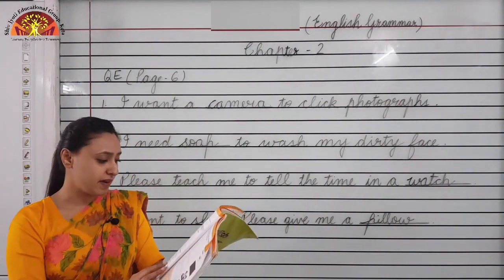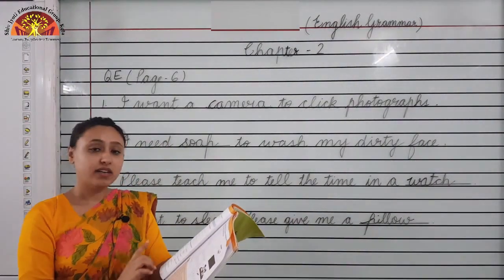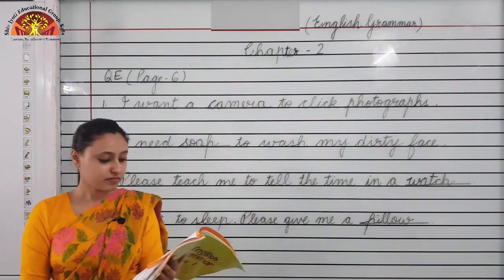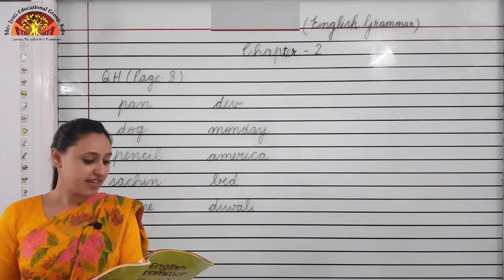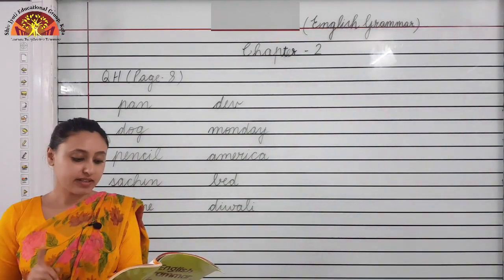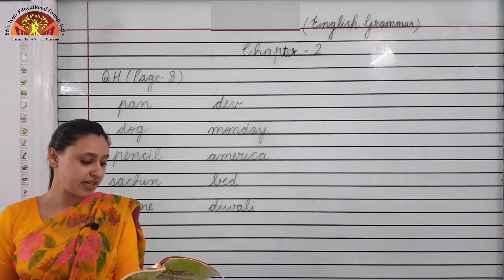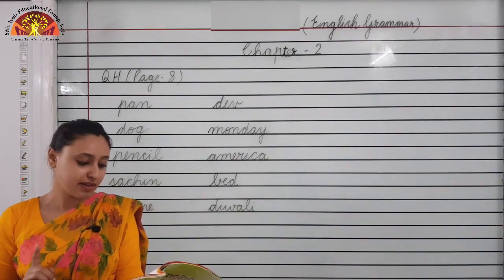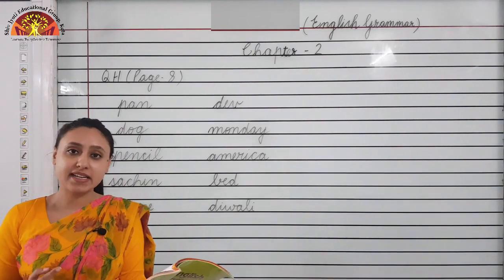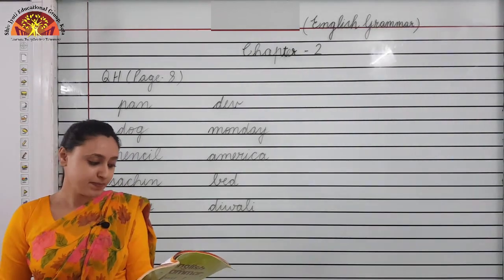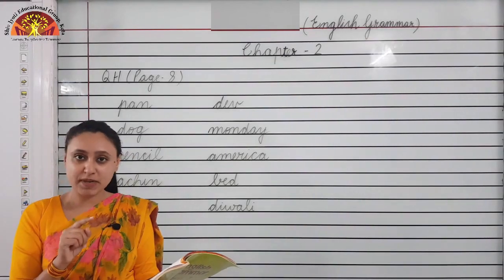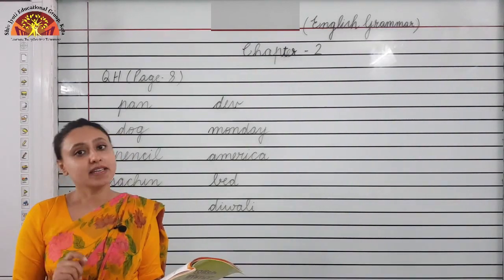We will revise question H. Turn to page number 8, okay? Question H. Circle the special names. Write them on the lines below. Remember to begin each special name with a capital letter. So, what is the rule for a special name? That it begins with a capital letter. So, what do you have to do in the question? You have to circle the special name and write it with a capital letter.